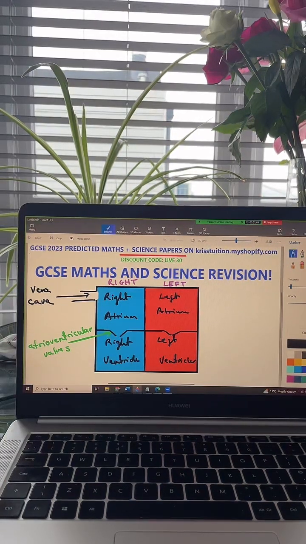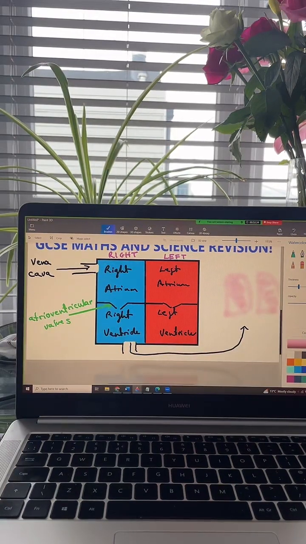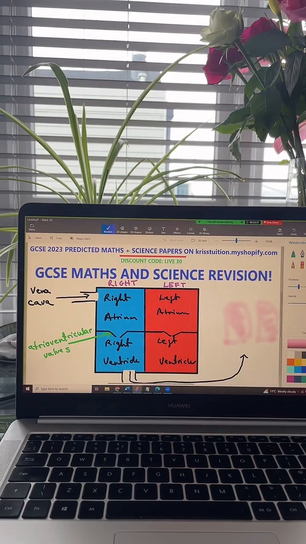Okay, then from the right ventricle, this blood now needs to get oxygenated. So can somebody tell me which organ this blood needs to go to now? Which organ does this blood need to go to? To the lungs, absolutely. So this is now going to go to the lungs. And whilst I draw a very poor image of the lungs, can anyone tell me what blood vessel takes it to the lungs? There you go, there's my lungs. Pulmonary artery. Well done to all of you saying that.